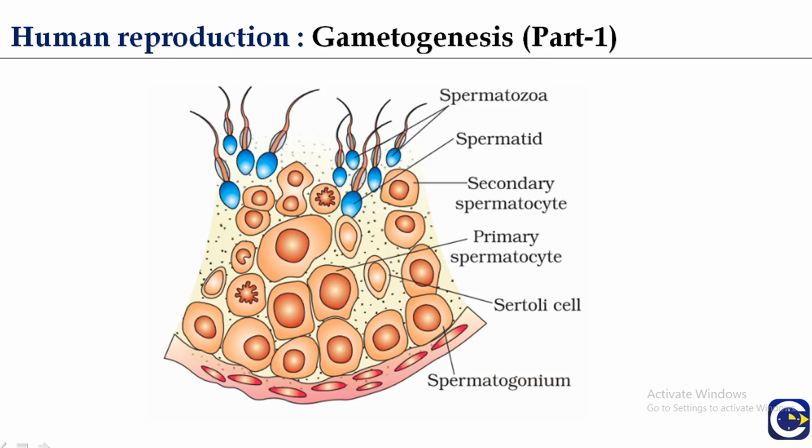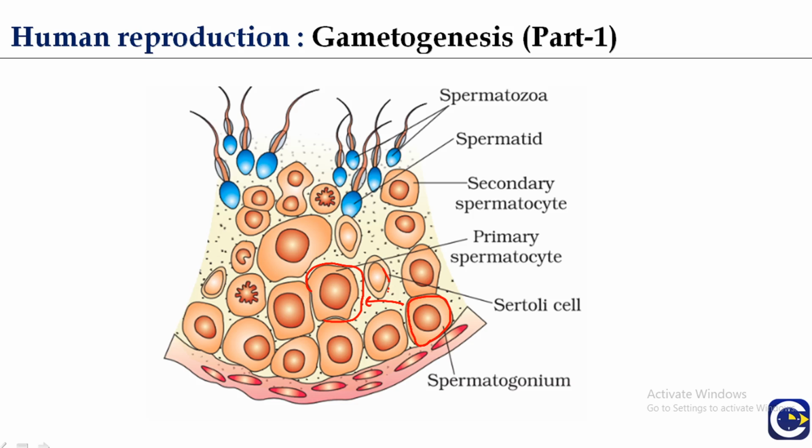Here in this diagram we can see the spermatogonia, which are formed from the primary germ cell. The Sertoli cells, or nurse cells, are present. Then there is the formation of primary spermatocytes, which have double the size of the spermatogonia, but the number of chromosomes is the same, 46 in humans.